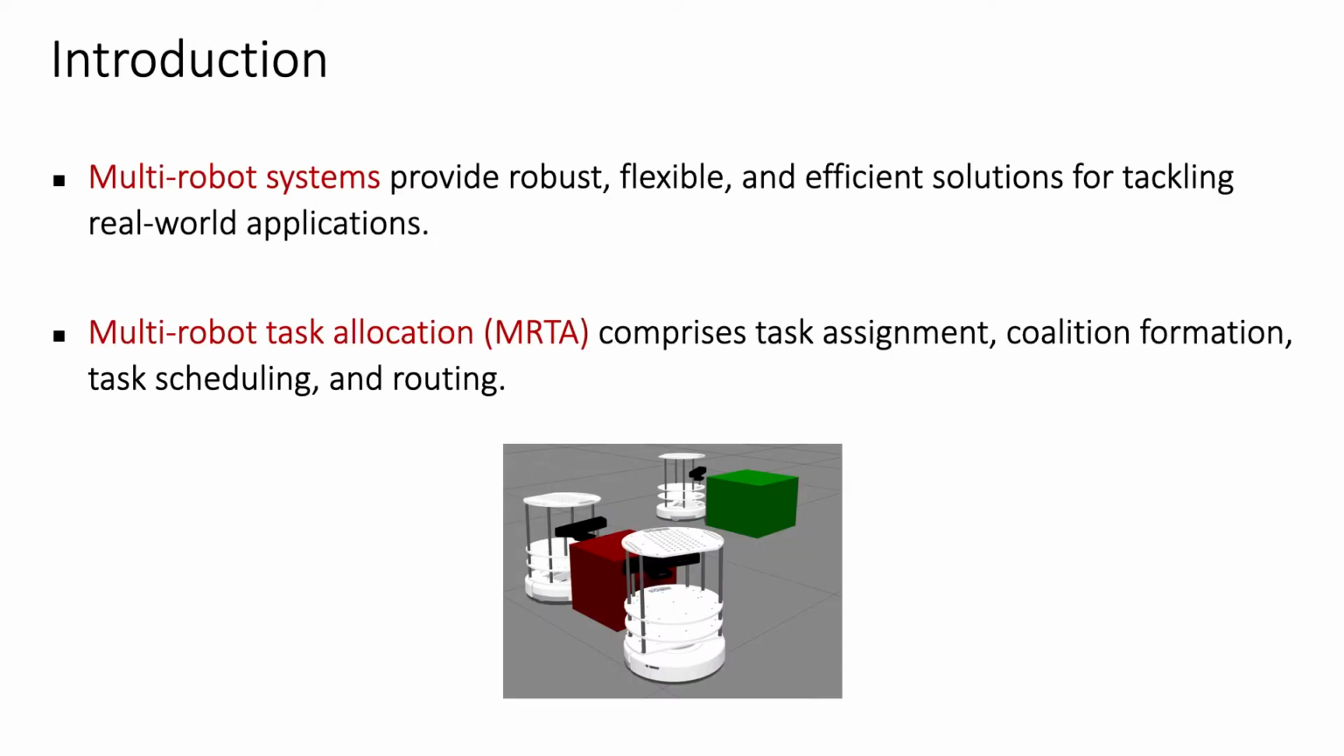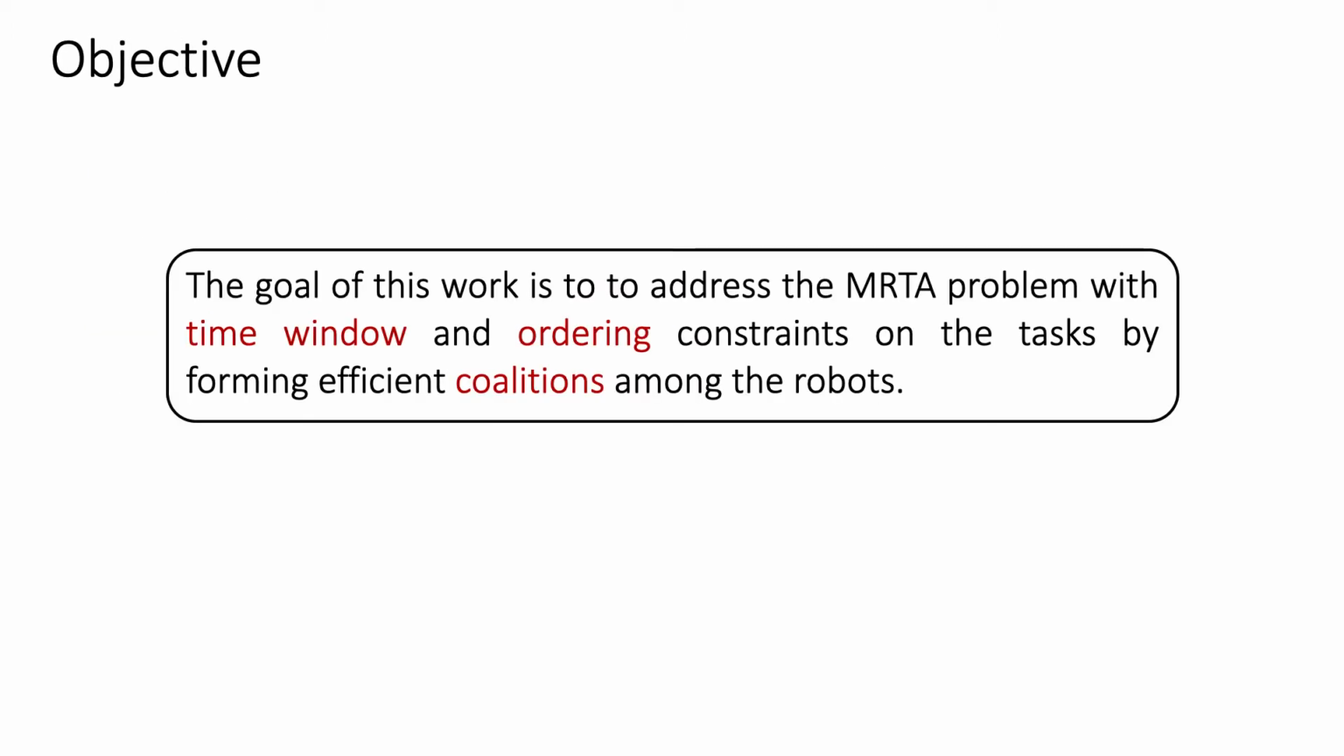Multi-robot systems provide robust, flexible, and efficient solutions for tackling real-world applications, such as search and rescue, patrol and monitoring, and distributed service and tasks. The multi-robot task allocation problem involves coordinating a team of robots to accomplish a set of tasks at different locations and times in the environment. In order to complete as many tasks as possible while satisfying their time window and ordering constraints, each robot must be provided with a schedule to complete the maximum number of tasks in a minimum time.